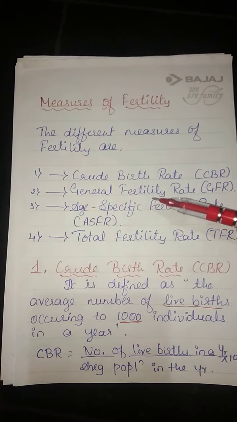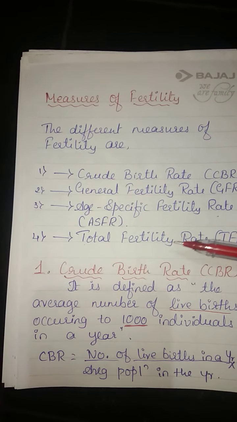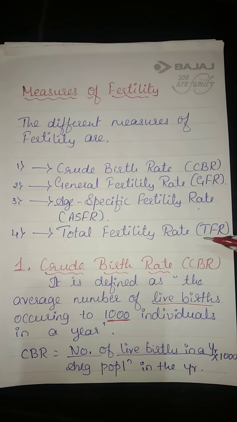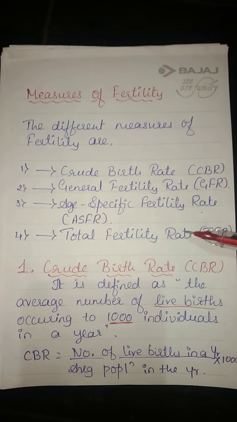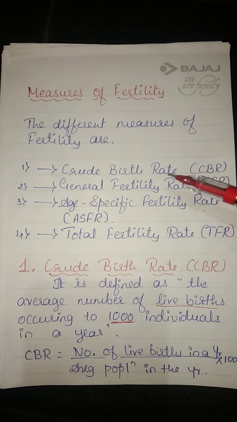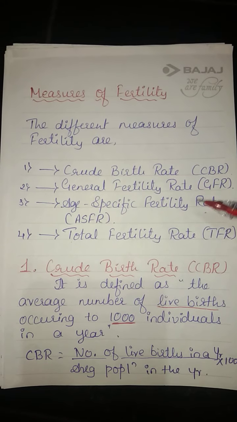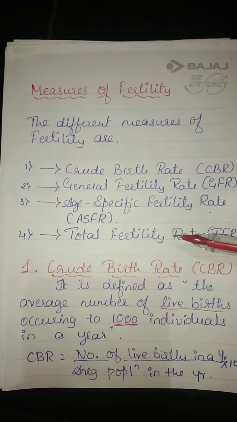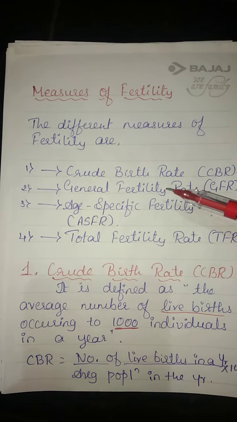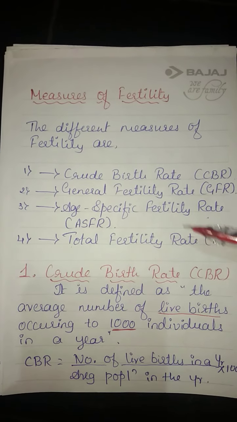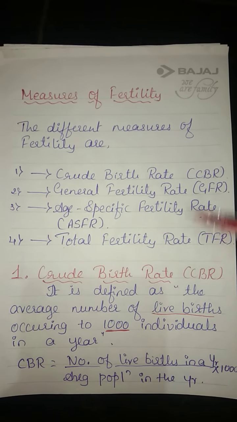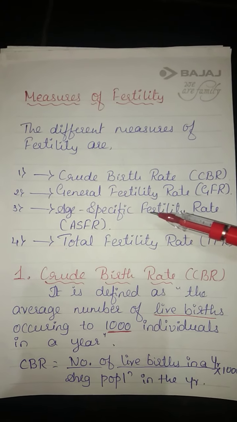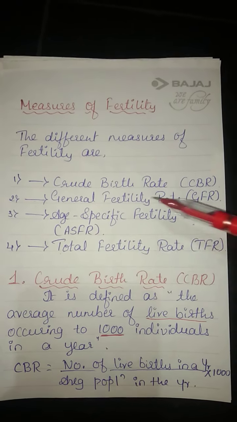So before we go to this, try to find out the difference between these while studying this crude birth rate or GFR, ASFR or TFR. Please don't simply calculate CBR, GFR, whatsoever it is. Try to find out the difference between these four, and then you'll come to know why we have to calculate this. Why we have to go for CBR, why we have to go for GFR, ASFR. What is ASFR? What is the difference between these two? Why have they taken this? These all questions you have to read.